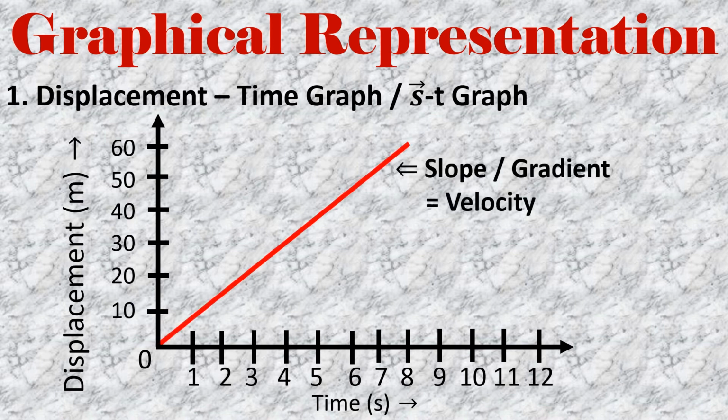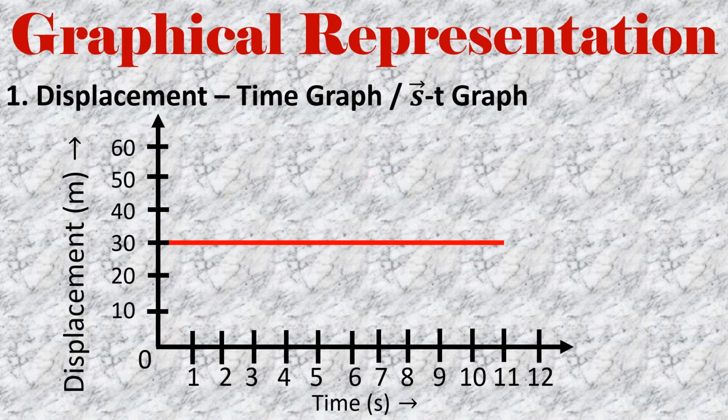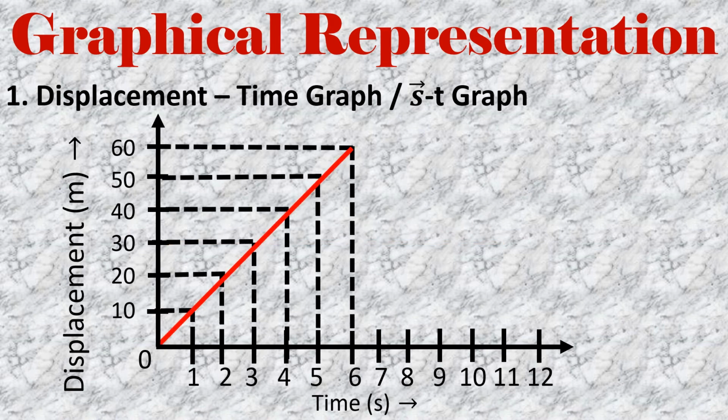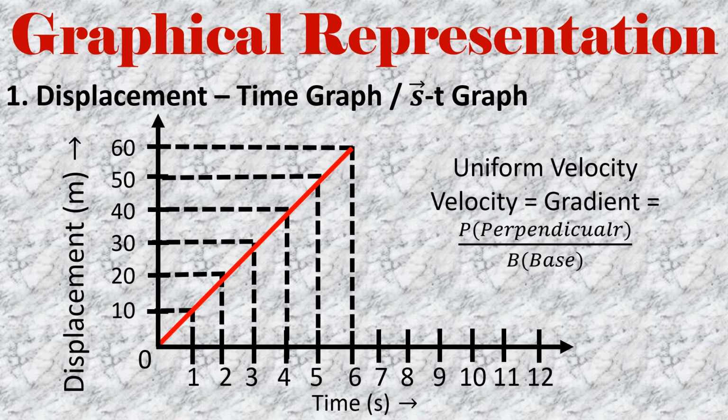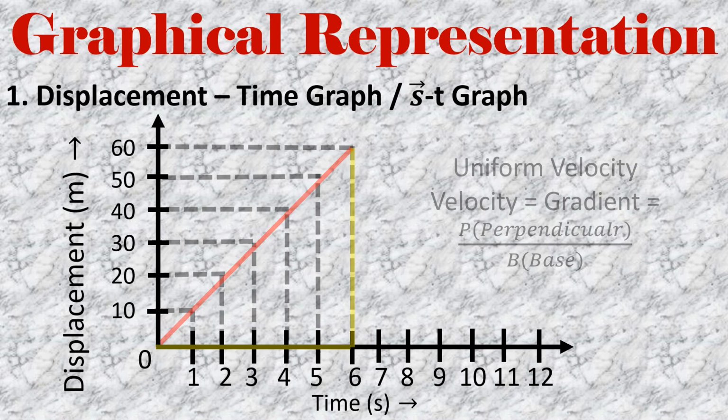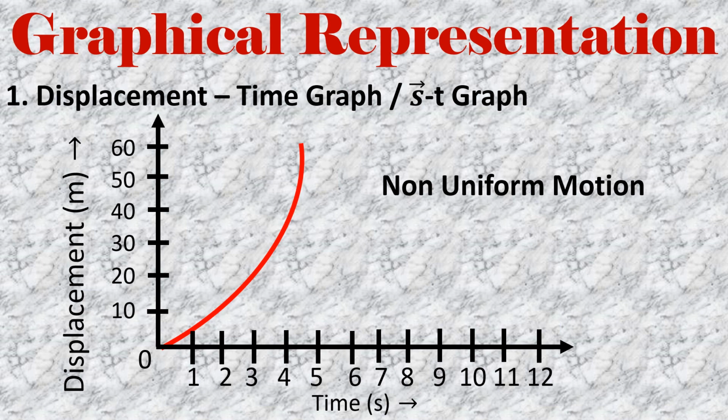Looking into some different cases now. The graph before you shows a straight line indicating that the displacement does not change with time and so the body is at rest. The next one shows the body covering equal distances in equal intervals of time, thus representing uniform velocity. Velocity is the slope or the gradient of the graph, that is, the perpendicular upon the base. With a curved slope, it would have represented non-uniform motion or non-uniform velocity.